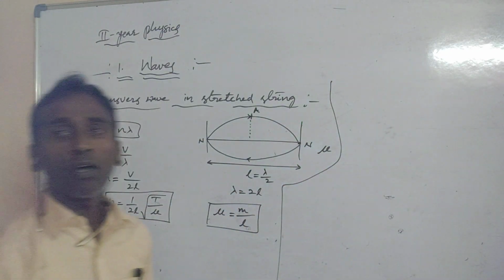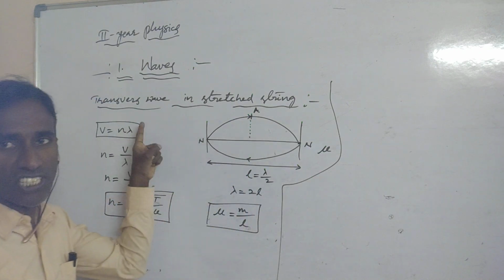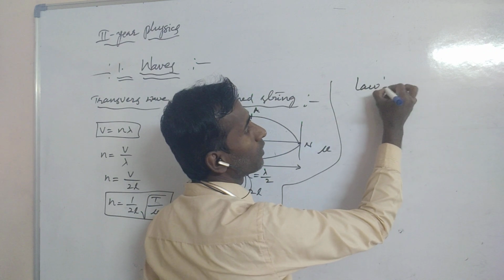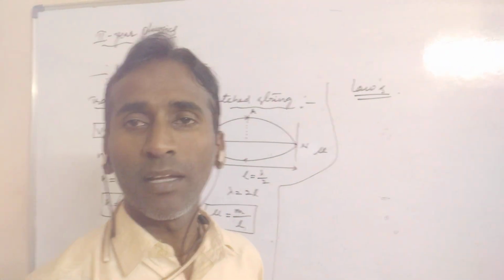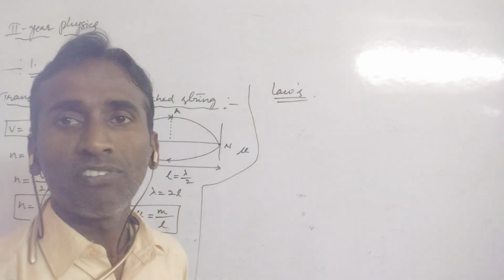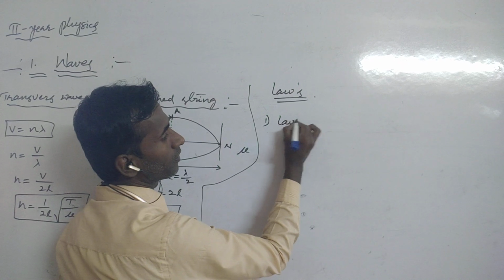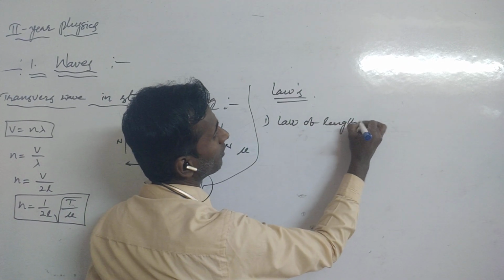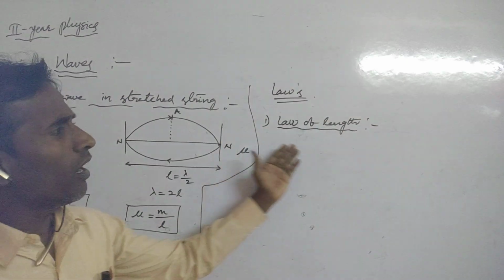And we have three types of laws. So deduce the laws of transverse vibrations in strings. What are the three types of laws, sir? The first law name is law of length. Law of length. So what is the law of length?